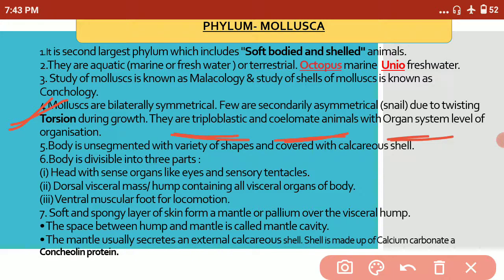Now coming to the body: it is unsegmented, with a variety of shapes, and covered with a calcareous shell. Sometimes the shell may be present and sometimes it may not be present, but in some animals the shell is present inside the body, for example Sepia.